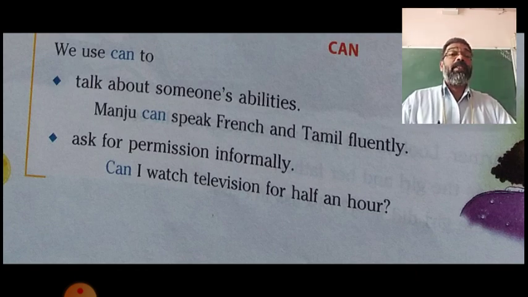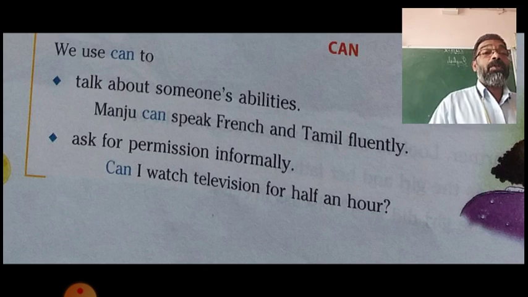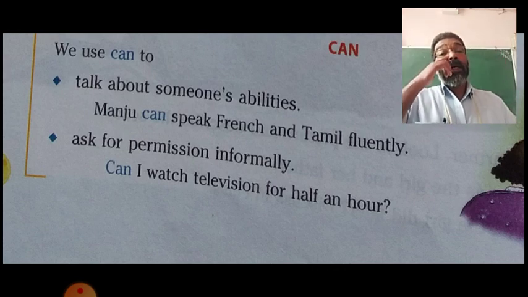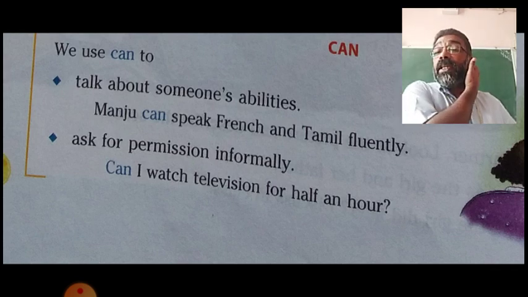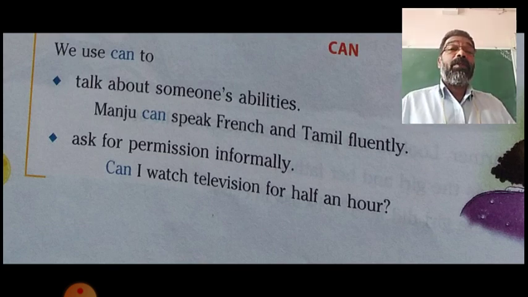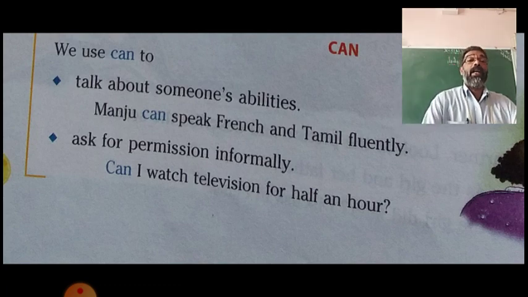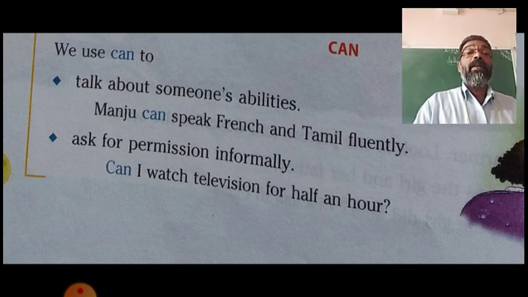In this example, can shows the ability of Manju to speak Tamil and French. That ability is expressed through the modal auxiliary can. So Manju can speak French and Tamil fluently means Manju has the ability to speak French and Tamil fluently.